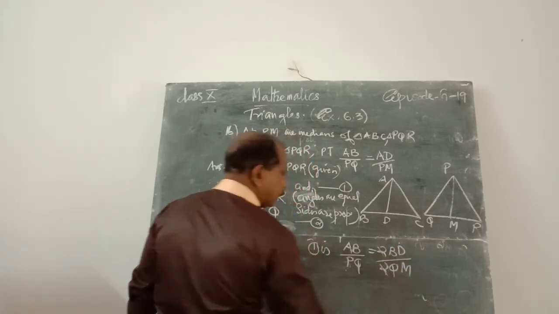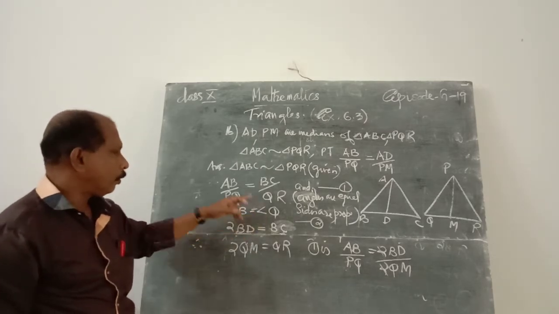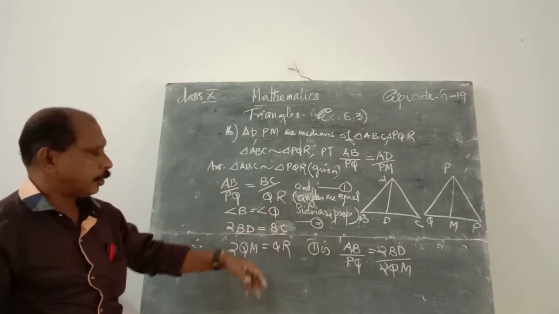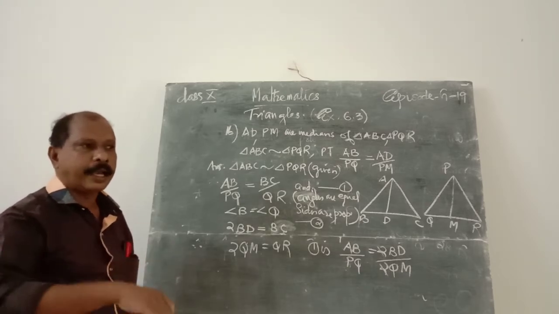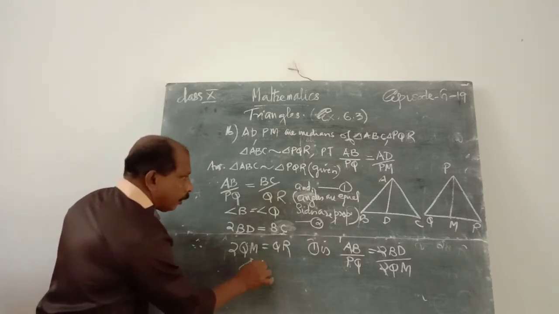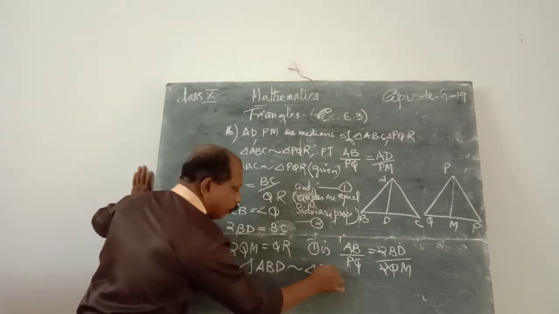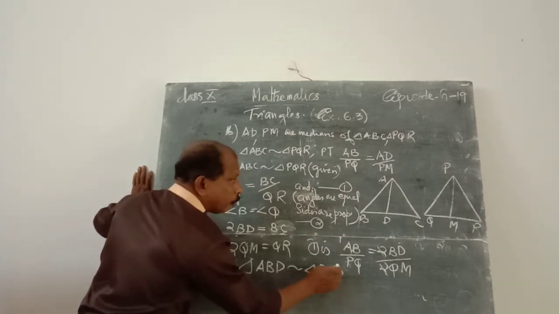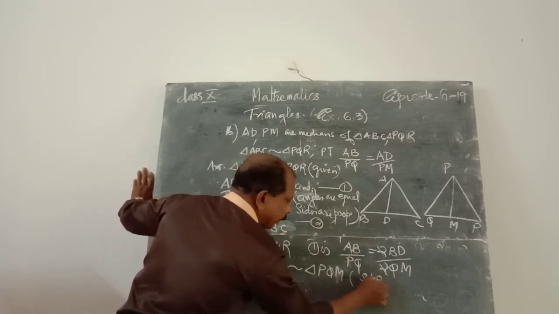Can I do, 2 cancels? That means angle B is equal to angle Q, and AB by PQ is equal to BD by QM. That is the side angle side criterion of similarity. Therefore, triangle ABD is similar to triangle PQM. Sorry, PQM. That is the side angle side criterion.